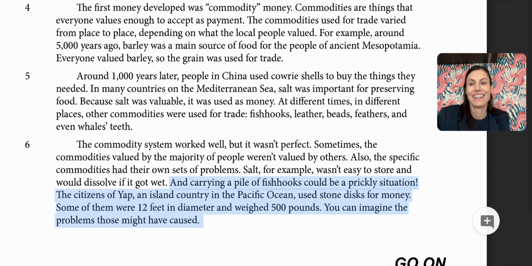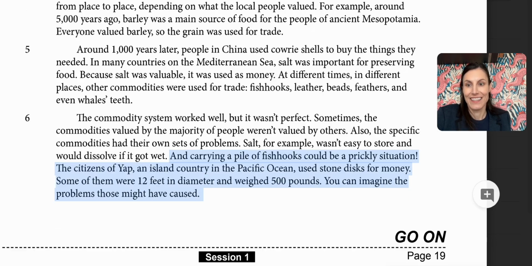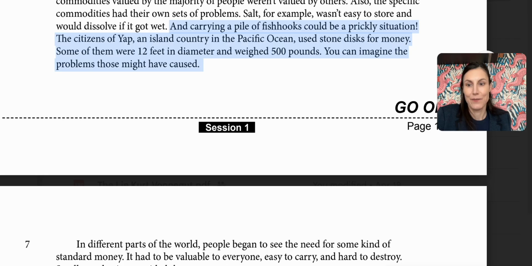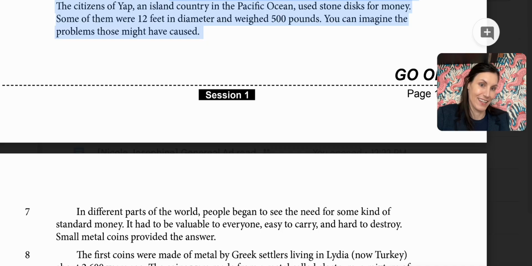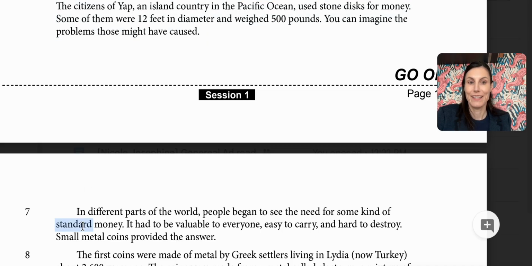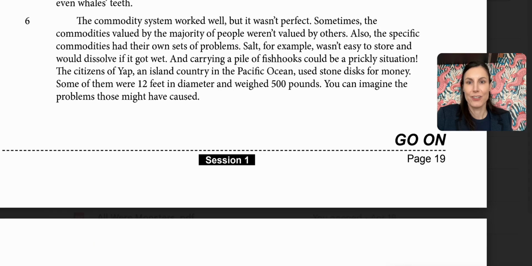So in the next paragraph, it talks about how different parts of the world needed standard money. So standard would mean everyone has the same thing. If you took a standardized test, that would mean that everyone in your country or your state was sitting for the same exact test at the same time. It means the same. So when we look back at the fish hook situation,